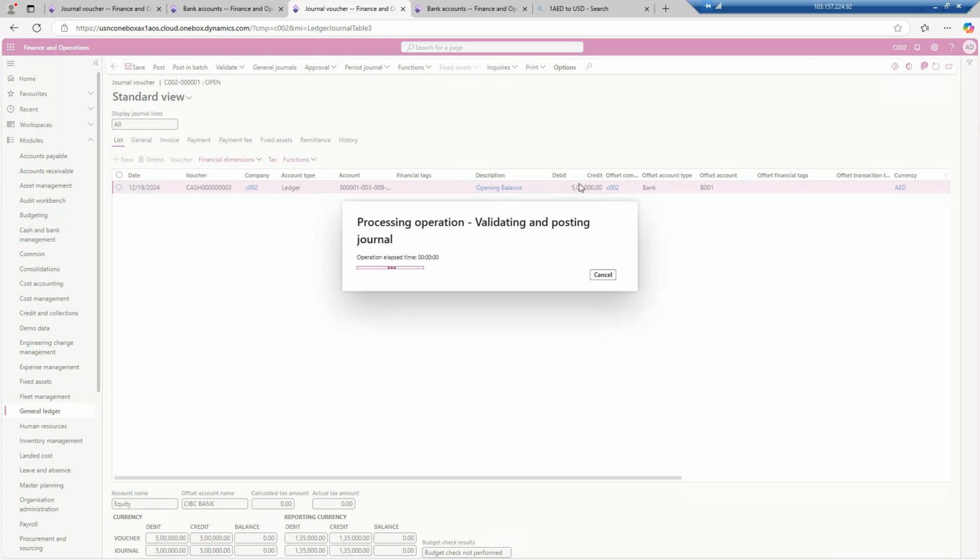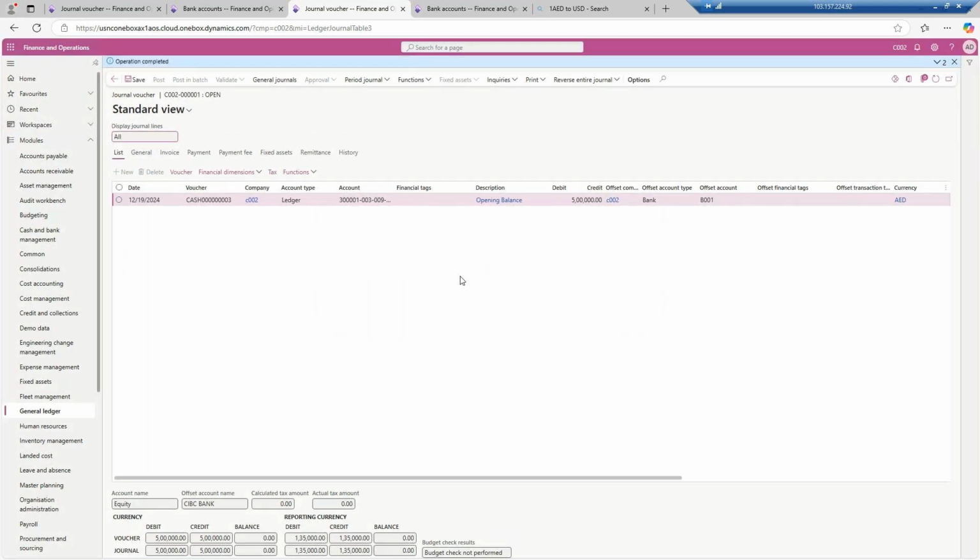Once it is posted, the same entry, the same trial balance you will see in the C002 legal entity also. What I will do is hang up over here, and next time when we meet tomorrow, I will try my best to start at 7:30 itself. We will be starting with our C03 legal entity, and C04, so three more legal entities are there. It is just a revision I am doing in the different legal entities.